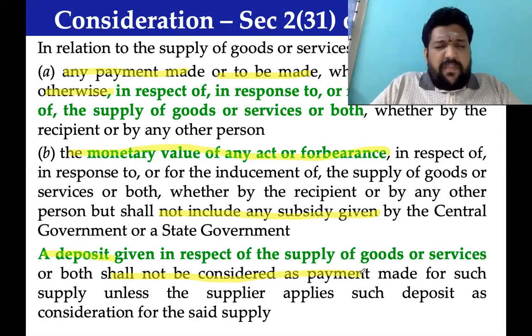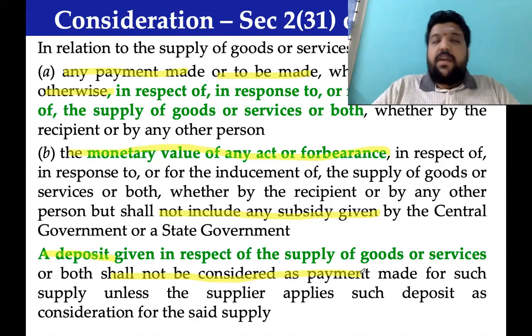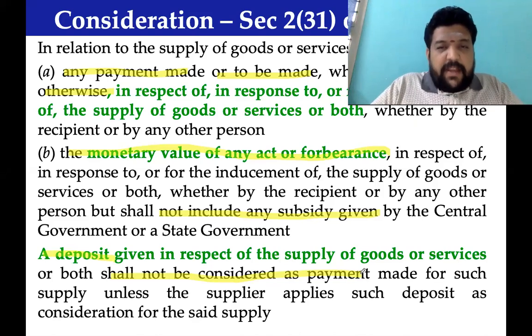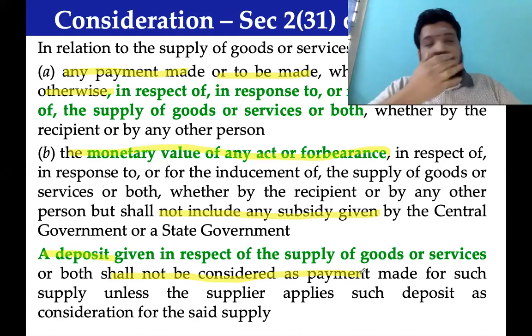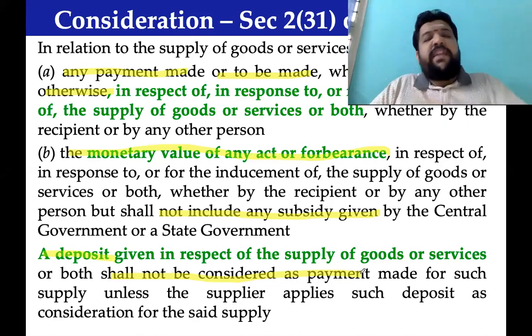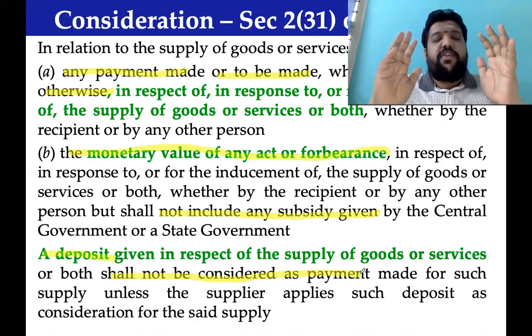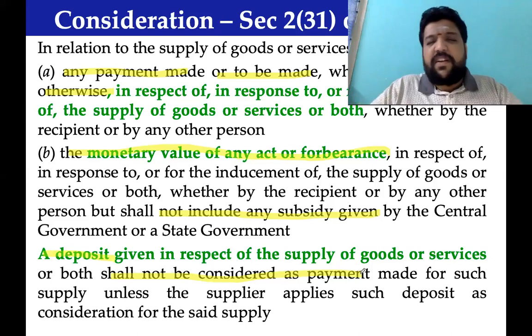So, our final takeaways in 231: consideration can be present, consideration can be past, consideration can be future. Consideration includes money paid and payable. Consideration can be fully in money, partly in kind, partly in money, fully in kind, or even promises of doing something or abstaining from doing something. These are treated as consideration. In all those other than money consideration, you need to arrive at a monetary value of those considerations and determine the liabilities. That, when we go to valuation, we will discuss.